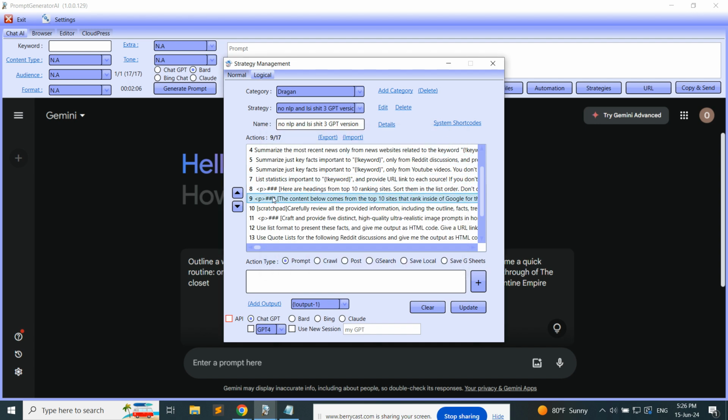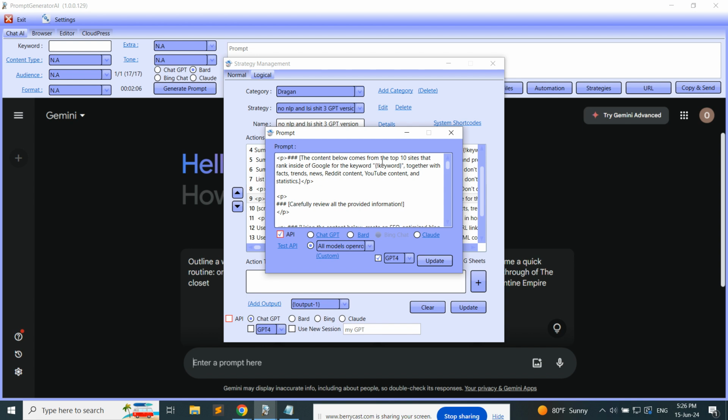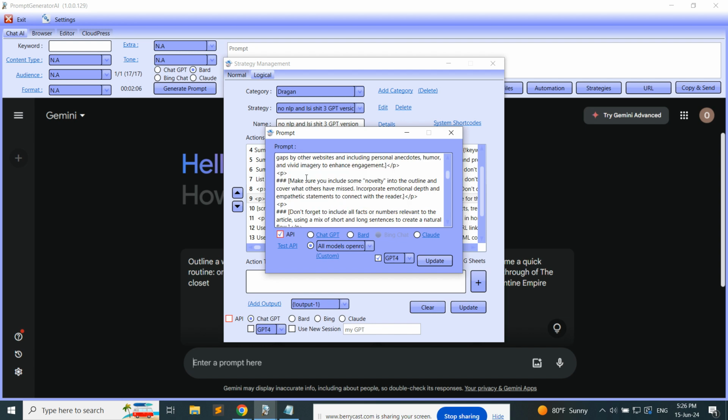And what I'm doing here now, sorry, so this is the outline. The content below comes from the top ranking site, keywords, whatever. Now I'm sending all those things which I pulled previously in the first 7, 8 steps, whatever. So ranking data, this is the data from the top 10 scraped results. So here are the headings. I'm sending those headings for the outline, and I'm sending the facts, so output 2.